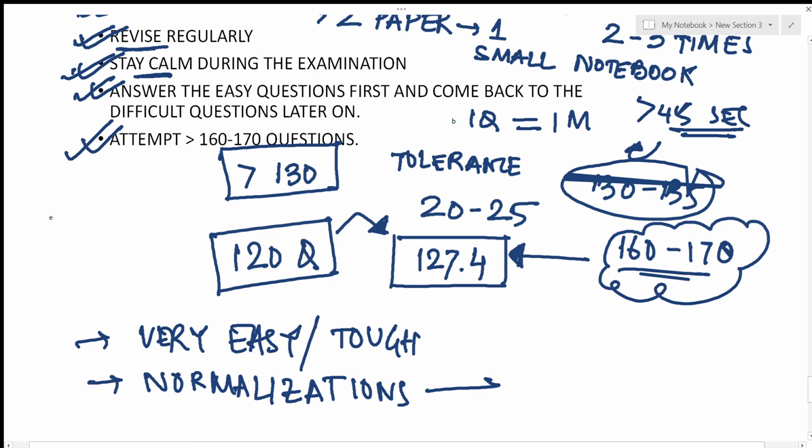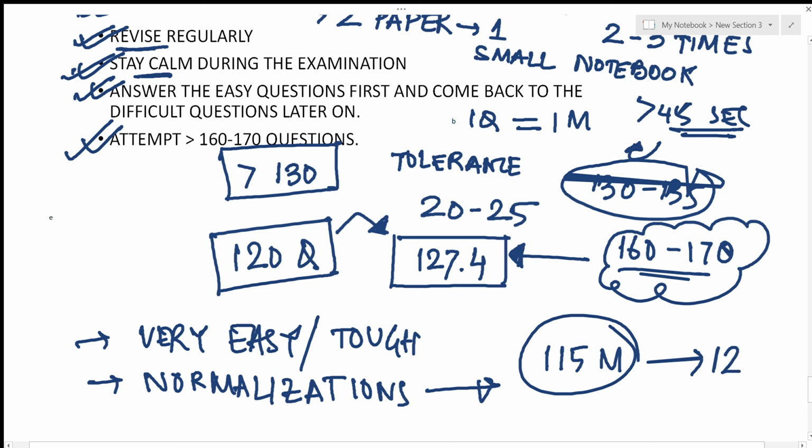Because even last year, what happened? Some people scored around 115 marks, but due to normalization, this increased to around 129 point some marks because of the normalization that took place. So, you need to understand the level of questions that are being asked, so that you understand what is the right number of questions you should attempt.